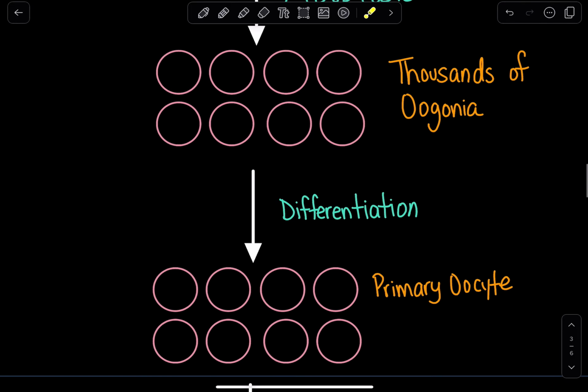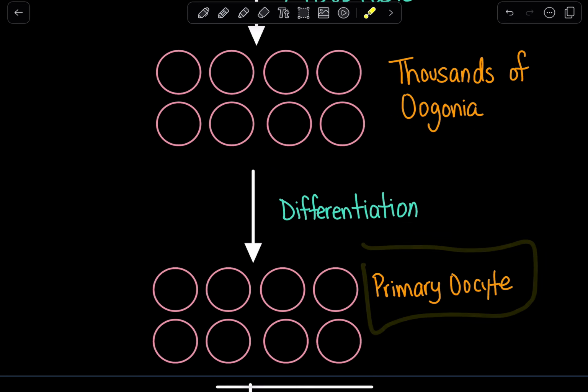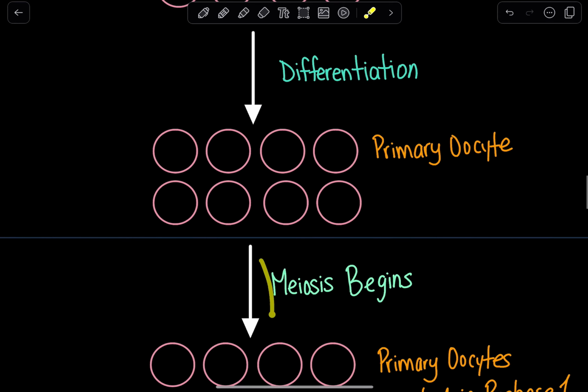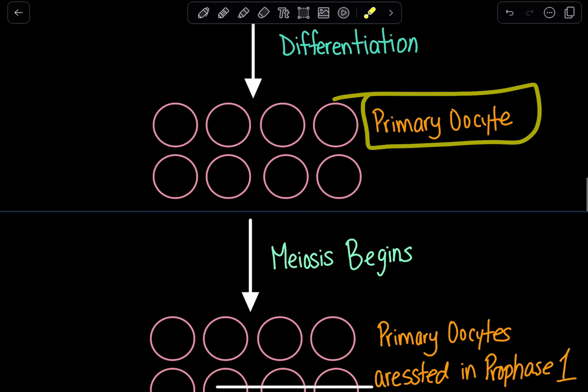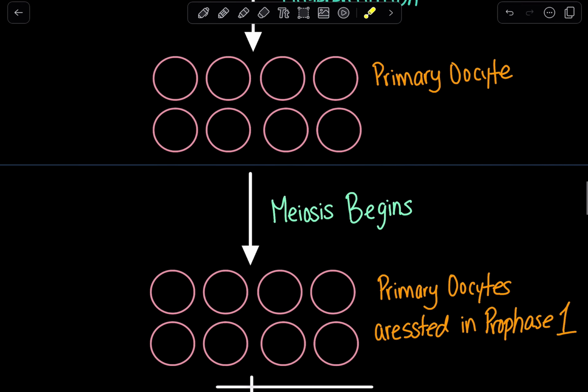And now those thousands of oogonia will undergo differentiation to become a primary oocyte. Now we are an oocyte, we are no longer an oogonia. So the oogonia was that germ cell that can undergo mitosis and meiosis. But this oocyte is not a germ cell, and it cannot undergo both mitosis and meiosis. It can only undergo one of those processes, and it's going to undergo meiosis. So once we are at that primary oocyte, it's going to begin meiosis. And remember, this is still happening in utero. So the female fetus is inside the womb and it is still developing.